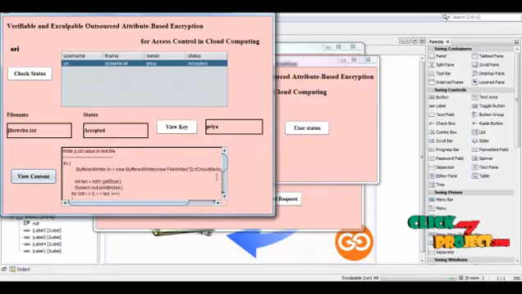So these are all the processes that come under the semi-open model and the open model, user and owner processes. So that's all about the process.